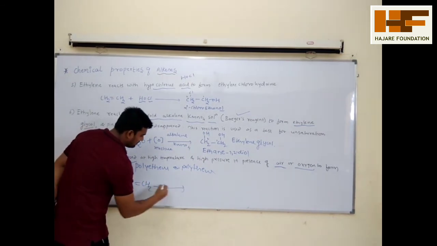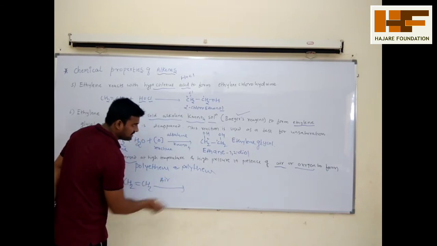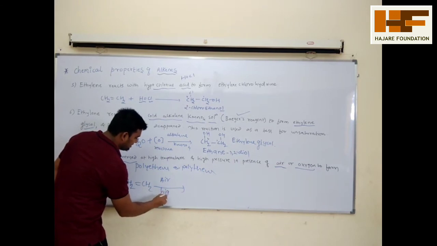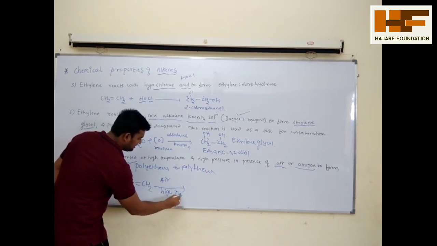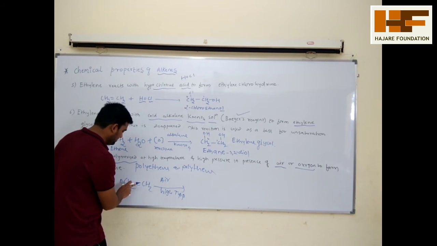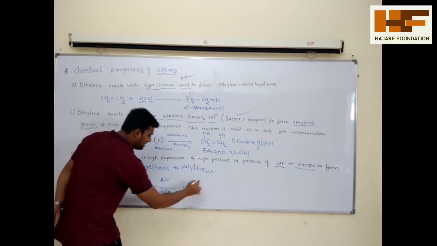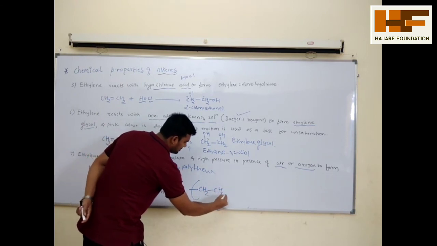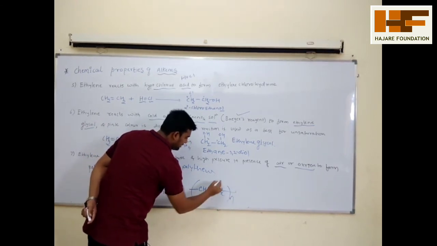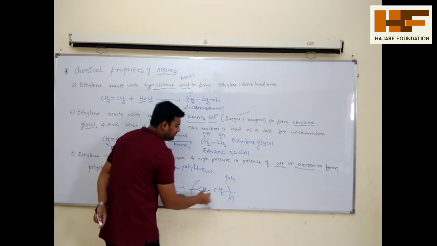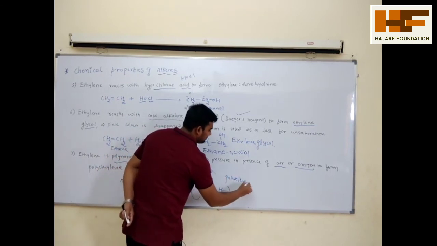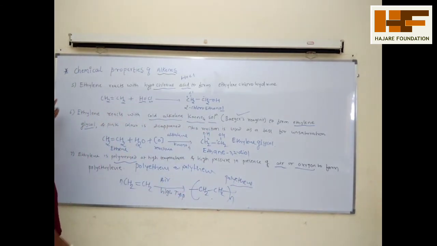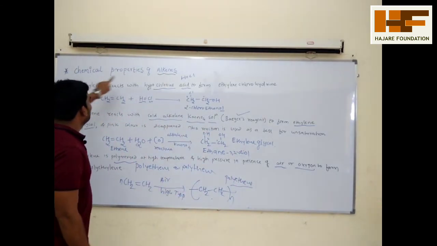See the reaction. Take ethylene, CH2 double bond CH2, n number of molecules, with air, which contains oxygen, at high temperature and pressure. The double bond is broken to form the partial structure CH2 single bond CH2, and this is called polyethene. That is the plastic you generally use. Okay, so these are some chemical properties of alkenes.